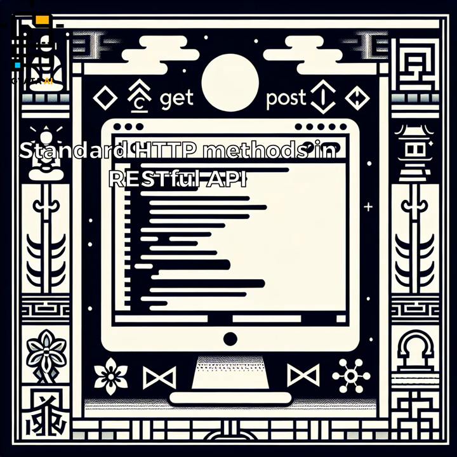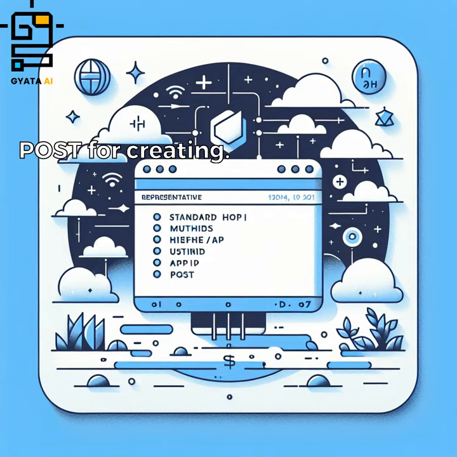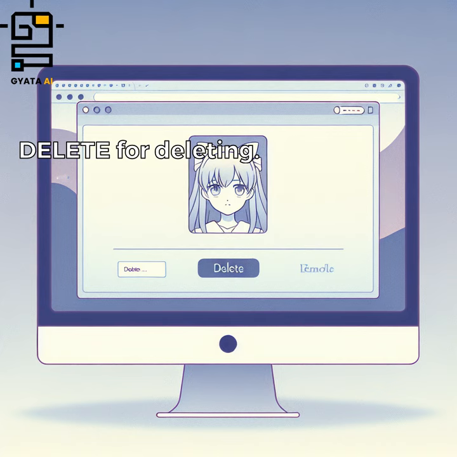Standard HTTP methods in RESTful API. GET for reading, POST for creating, PUT for updating, DELETE for deleting.